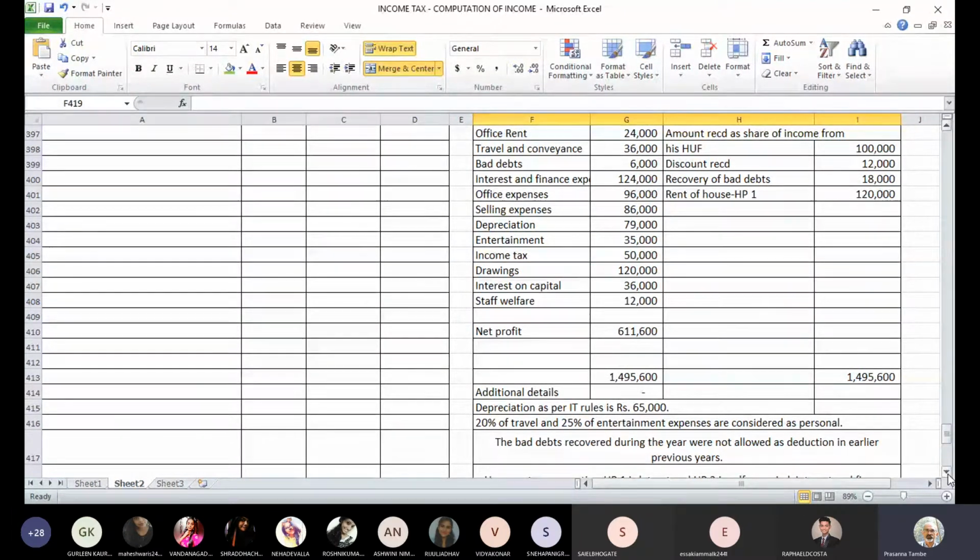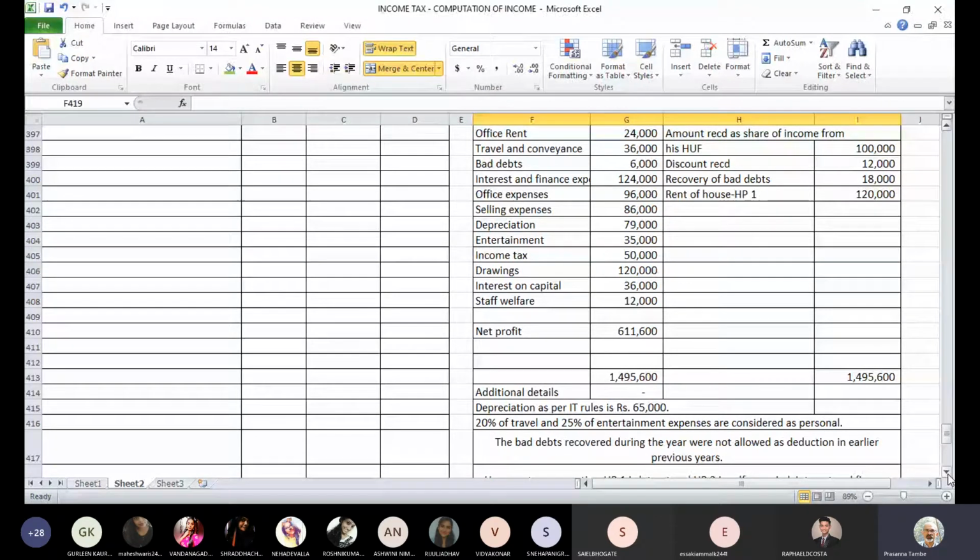Now we are exactly fitting into the second case. It says that the bad debts recovered during the year were not allowed as deduction in earlier year. So in that particular year, the assessee tried, but he was not allowed a deduction for bad debt for whatever reason. Then subsequent recovery of that sum will not be taxed. But if you were allowed a deduction and if there is a subsequent recovery, then it will be taxed as income. Okay. So in the given case, recovery of bad debts is not liable for tax.